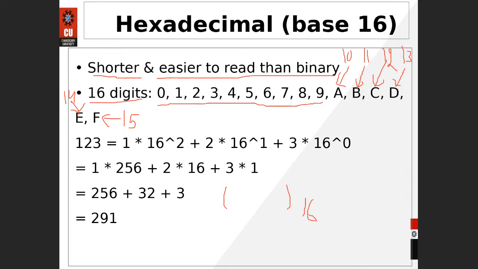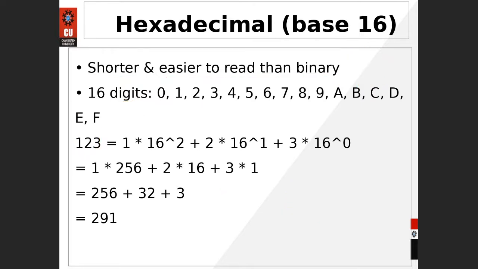Okay, so like this number is given to you, 123. So this is 123 to the base 16. What is this number in decimal? 3 is multiplied with 16 raised to power 0. 2 is multiplied with 16 raised to power 1. 1 is multiplied with 16 raised to power 2. So this is 256 plus 32 plus 3. So this number is 291 in decimal. So 291 in decimal is equal to 123 in hexadecimal.